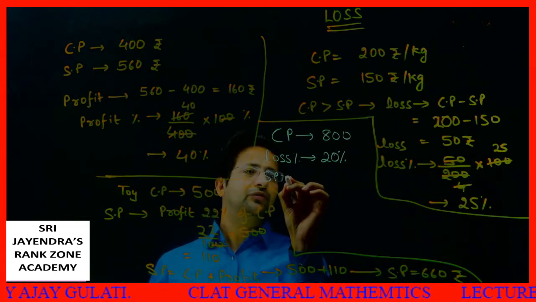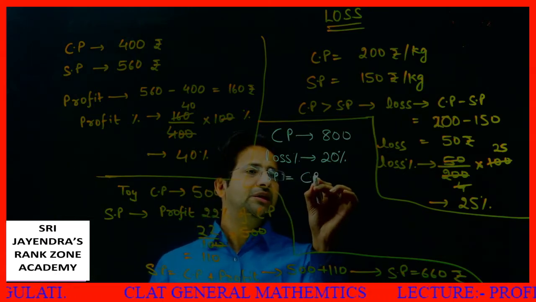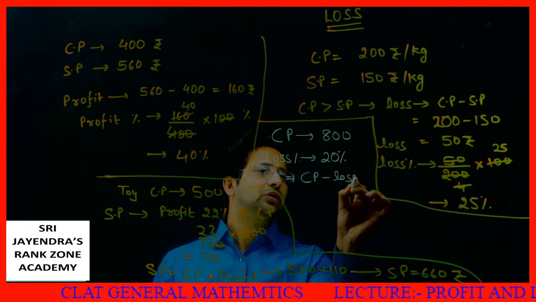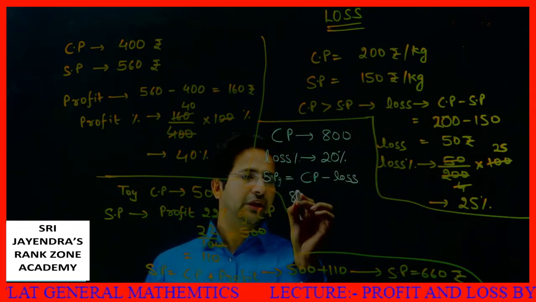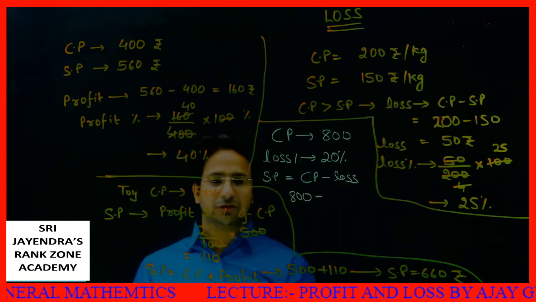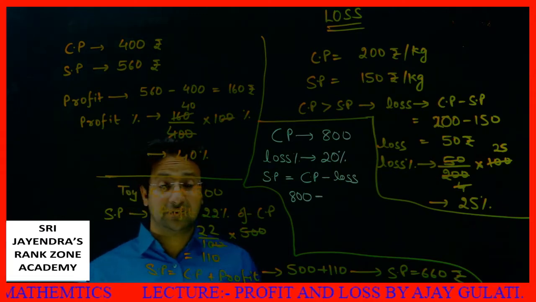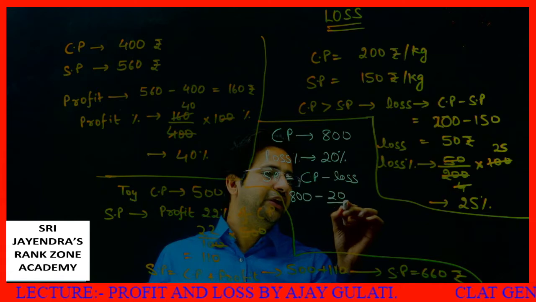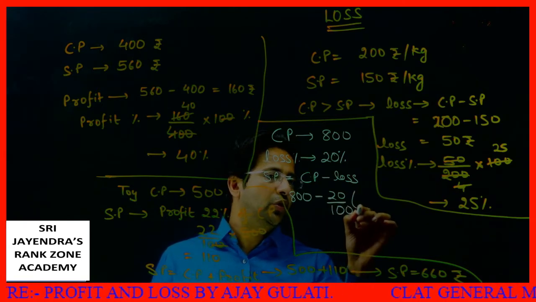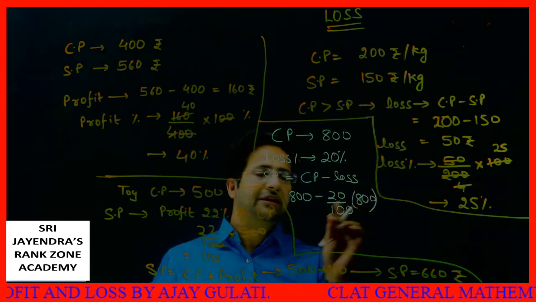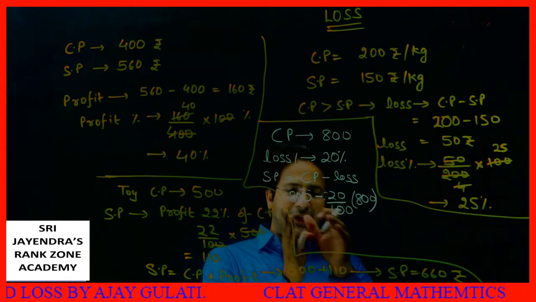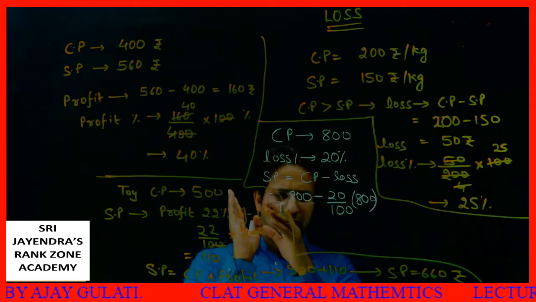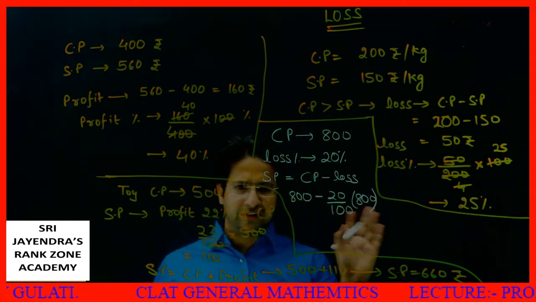So selling price is what? Selling price is actually CP minus loss. CP is what? 800. And what is my loss? Dear friends, loss is always calculated on CP. So we have 20% of 800. I'm doing the questions in a bit lengthy way. Now I'll tell you how to solve them very fast. Just let me finish this thing.